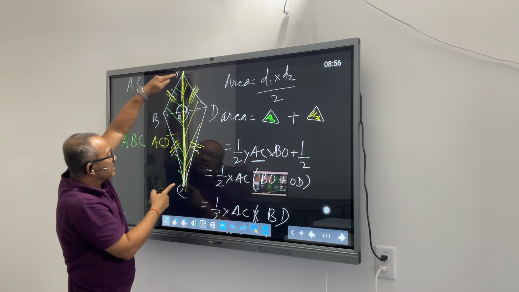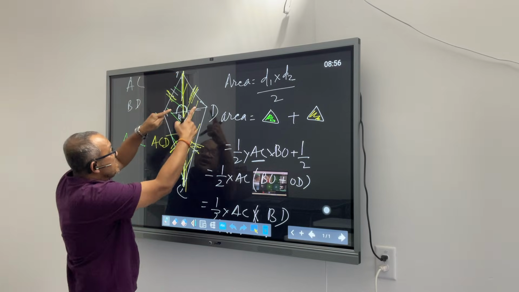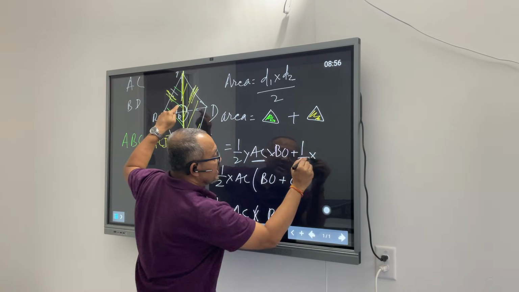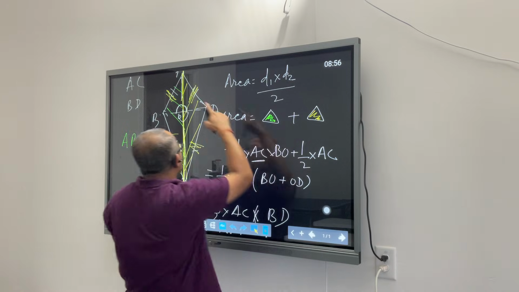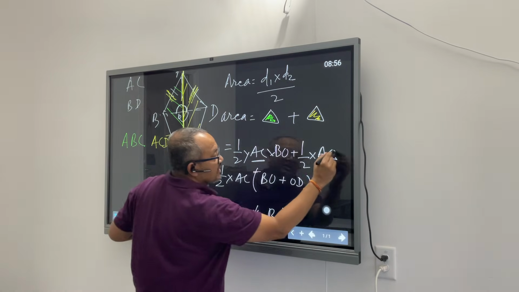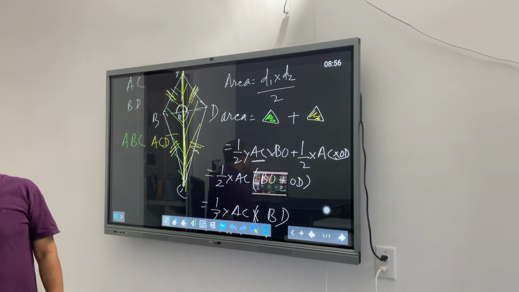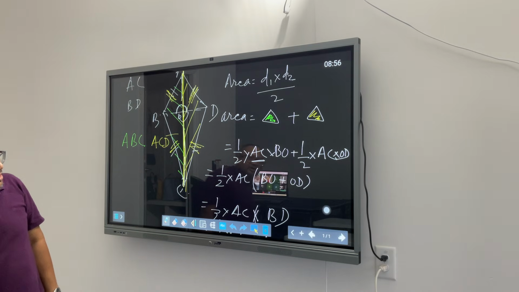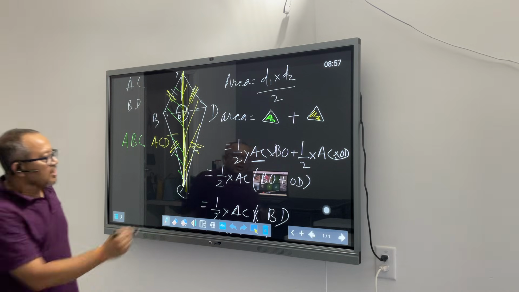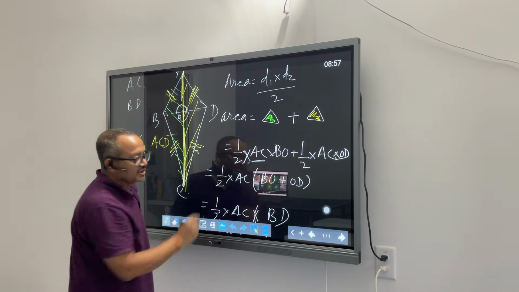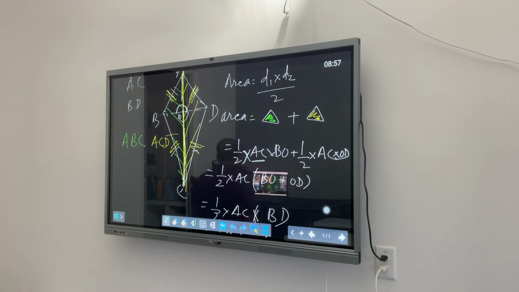Now I'm going to the yellow triangle. Half into AC, the base, into OD. No, I mean, before the AC that you underline. Oh, this is not Y, beta. This is X. This is Y.